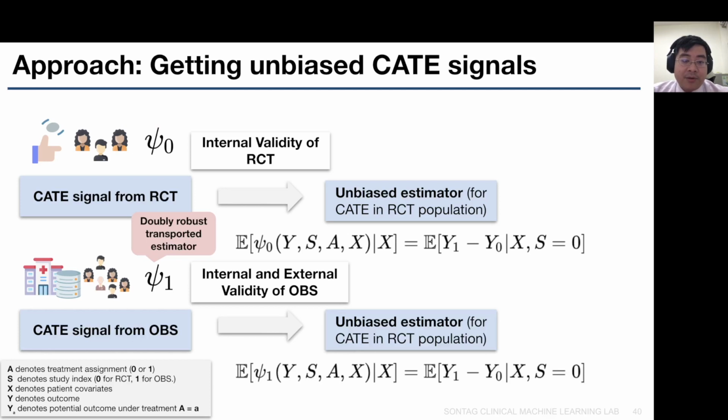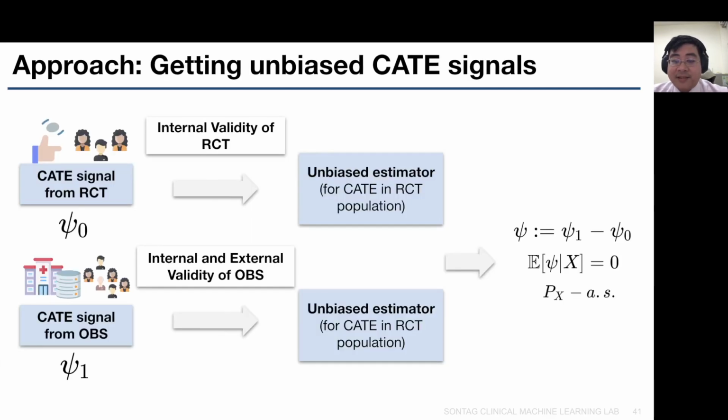And for Psi 1, which is the estimator from the observational study, we use a doubly robust transported estimator to account for the high dimensional covariates. Under the assumption of internal and external validity of the observational study, Psi 1 is also an unbiased estimator for the conditional average treatment effect in the RCT population.